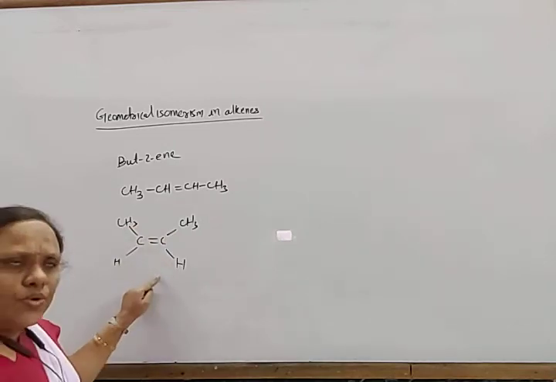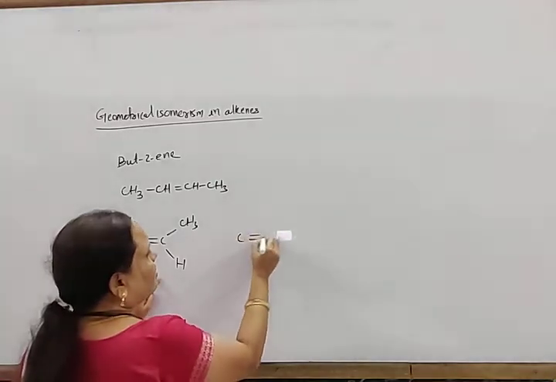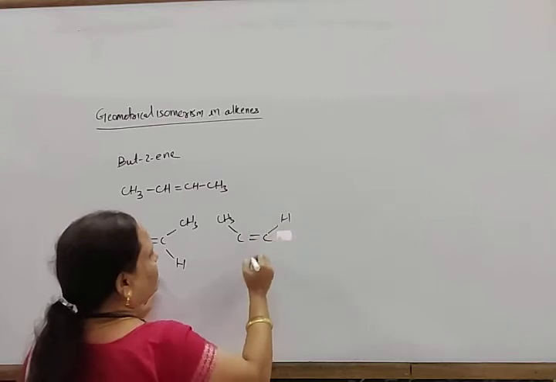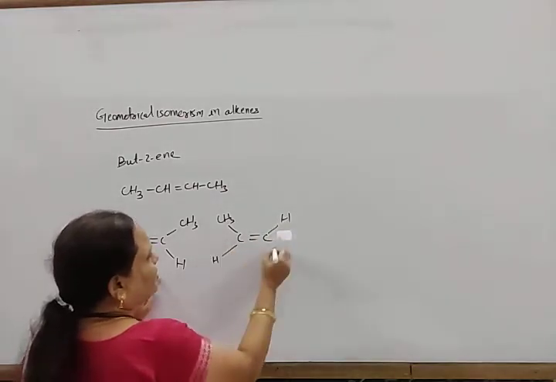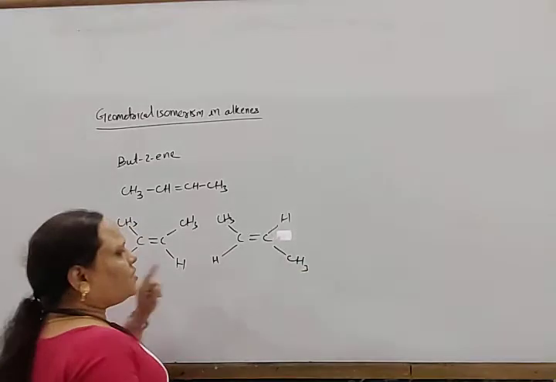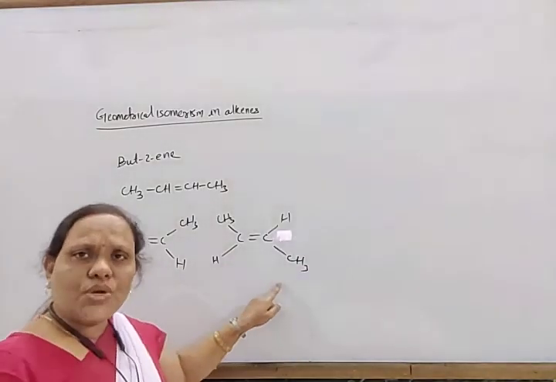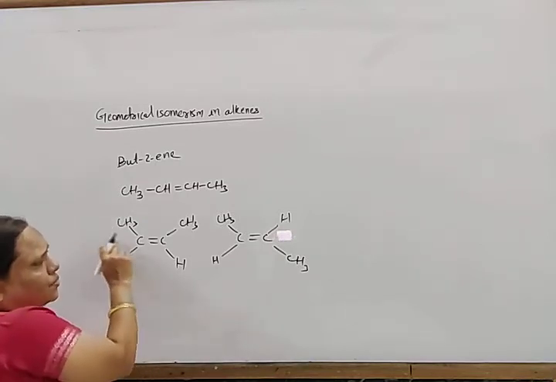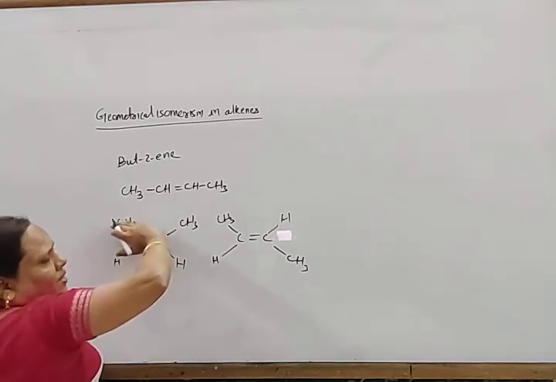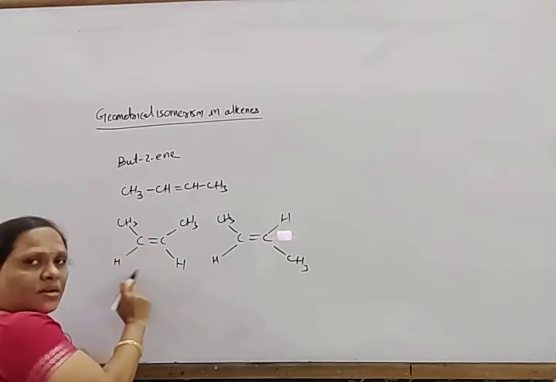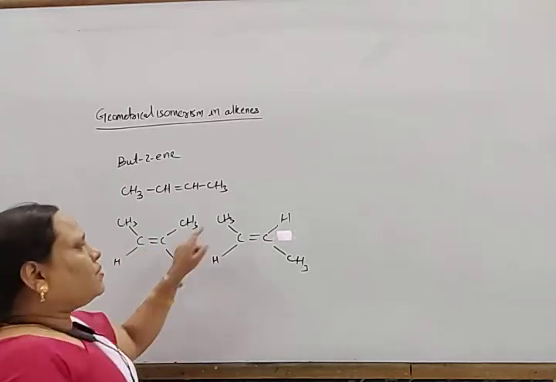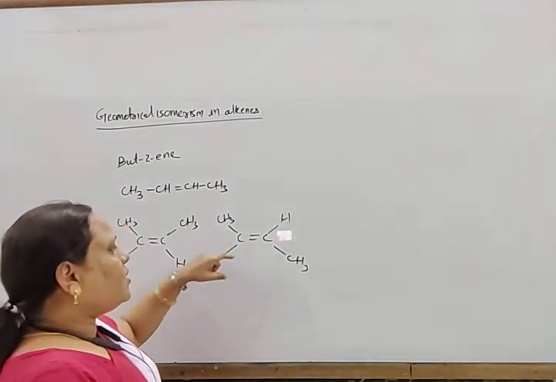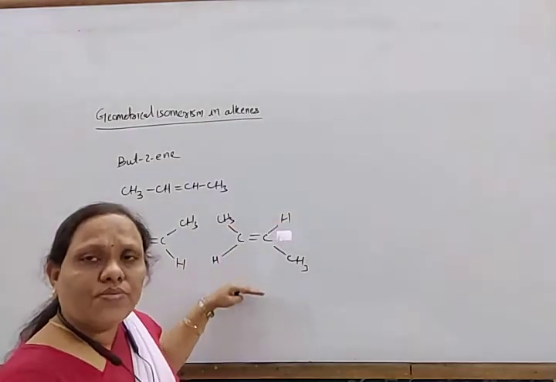So this is also but-2-ene, and another C double bond C. Above the plane, one methyl group and one hydrogen are there, and here one hydrogen and one methyl. This is also but-2-ene. They have the same structural formula, but here the two methyl groups are present above the plane, while two hydrogens are present below the plane. And here two methyl groups are present, one above the plane, one below the plane. And here two hydrogens are also one above the plane and one below the plane.